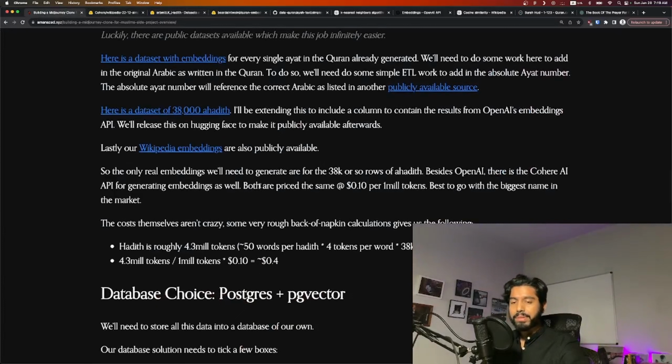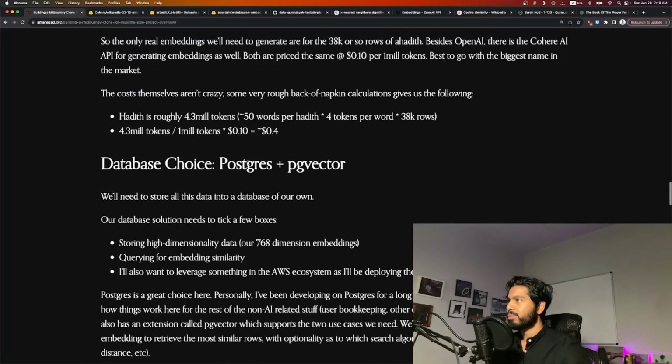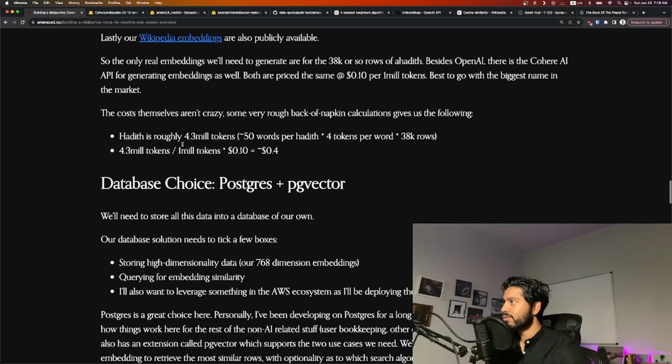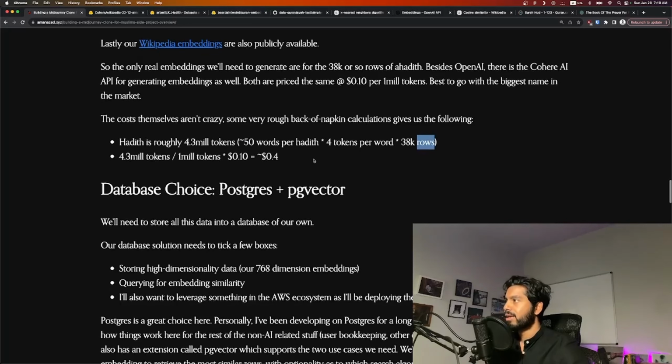The price for this, because like I mentioned, the OpenAI APIs are not free. They're priced at 10 cents per million tokens. So we're going to go with OpenAI. There's a few other options here, but it's just the biggest in the name. The rough back of the napkin calculation is it's going to cost about 40 cents. So nothing crazy, right? All the hadith is roughly 4.3 million tokens, about 50 words per hadith, 4 tokens per word, 38,000 or so rows. Shakes down pretty straightforward there.